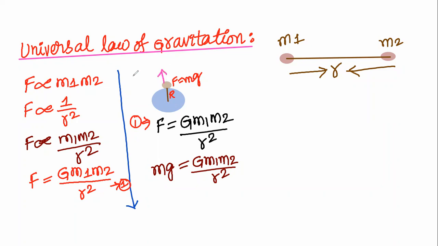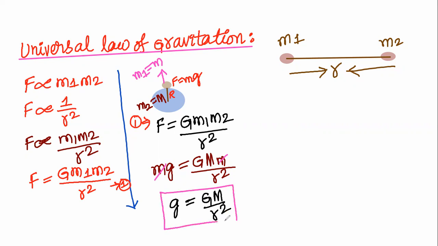this one. Its mass is taken as m1 is equal to small m, and I'll take m2 is equal to capital M, the mass of the planet. Therefore, we will write here G into capital M into small m. Both sides the small m gets cancelled. What is there? Acceleration due to gravity, g is equal to GM divided by r square.